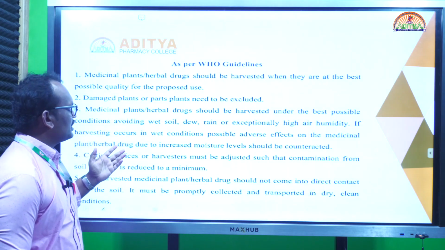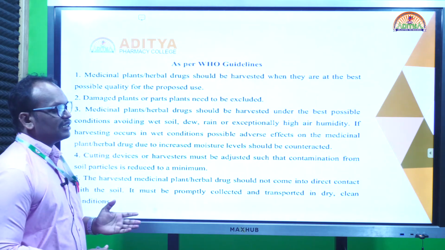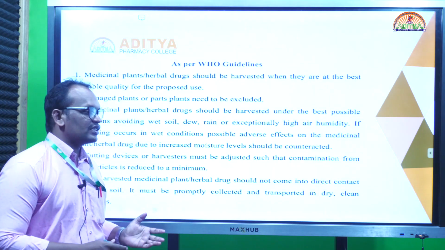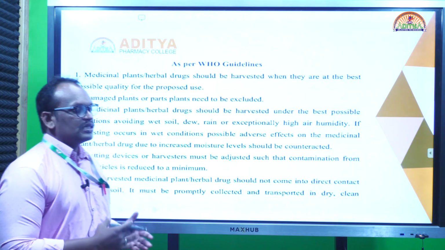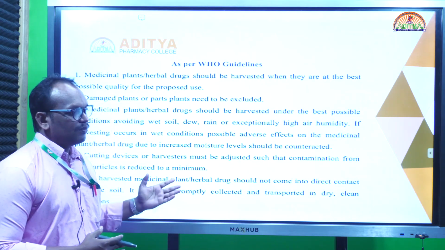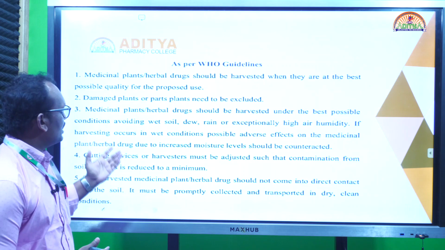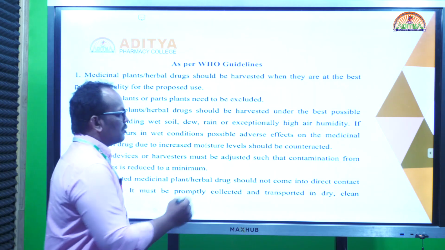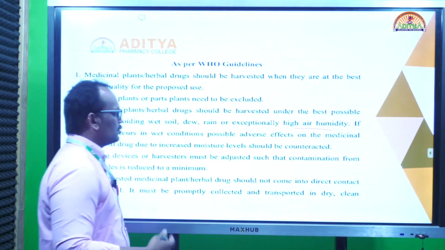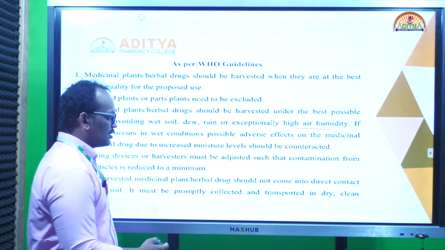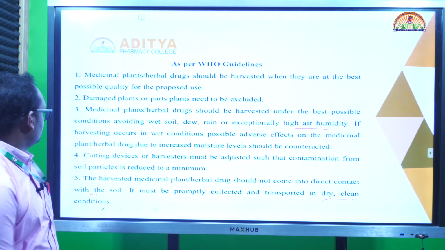So these are the medicinal plants as per WHO guidelines. What precautions should we take? We have to protect the medicinal plants at each stage of the drug, during cultivation, seed propagation, and even collection. There is also a lot of chance of contamination, which we must avoid from the beginning, from seed propagation to collection to storage. So we have to take care as per the WHO guidelines. It should be free from foreign organic matter and free from humidity. High humidity exposure should be avoided. During transport, dry and clean conditions and proper storage conditions should be maintained as per the WHO guidelines.